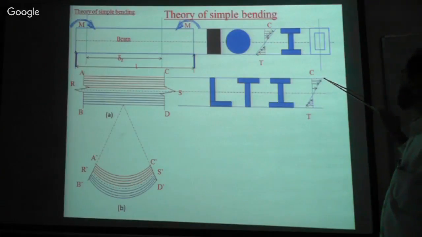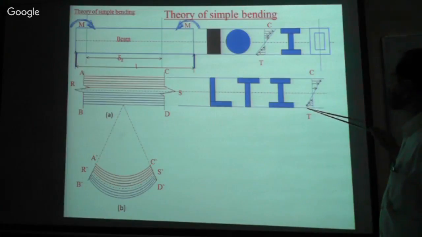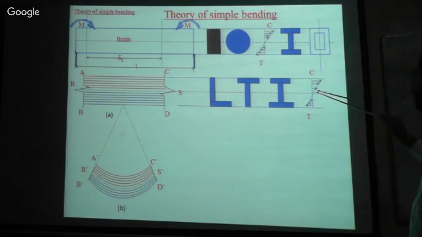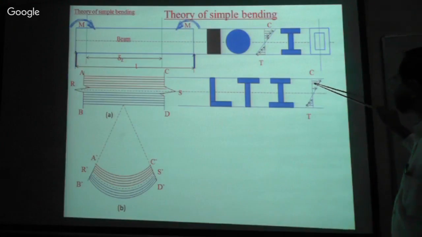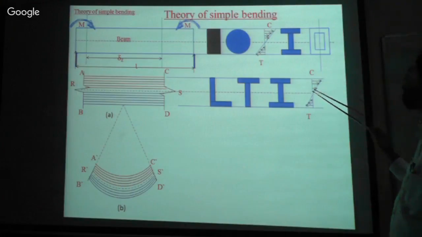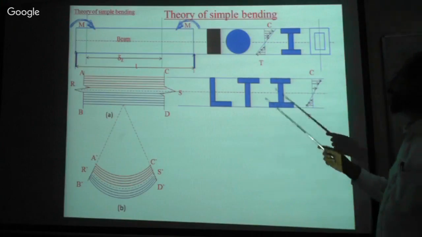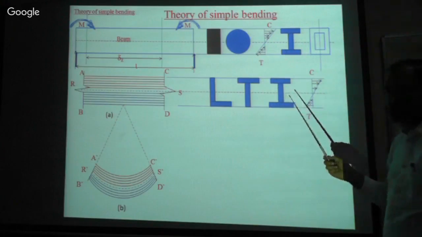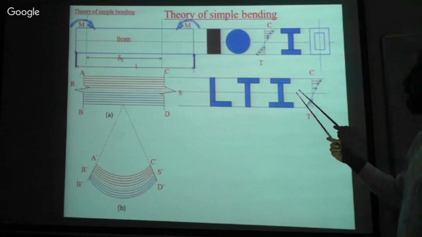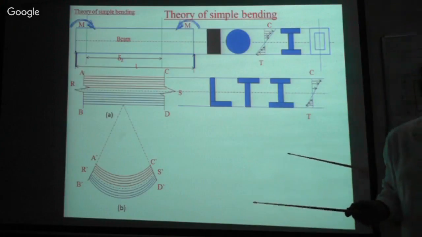Sometimes the compression will be more, sometimes the tension will be more, and at that point the neutral axis shifts. It moves depending upon the load condition and the sectional properties. One should know about all these things, which are used in our regular construction practice, isn't it?